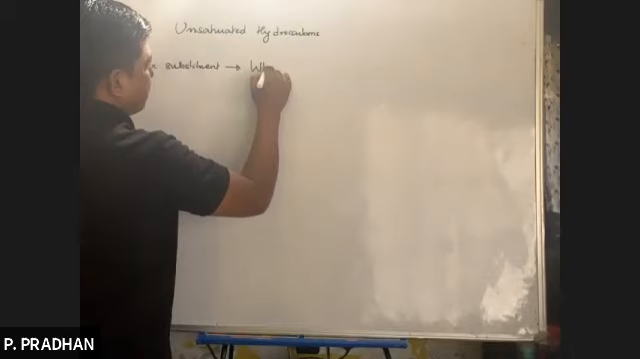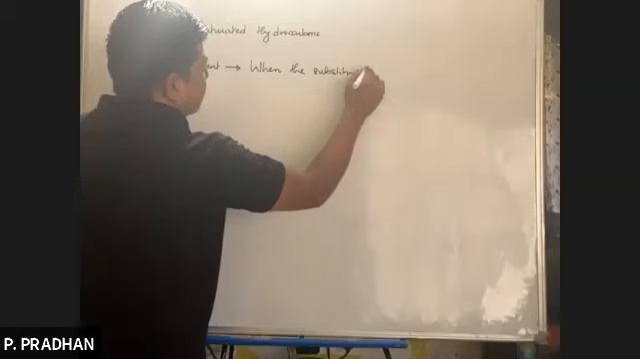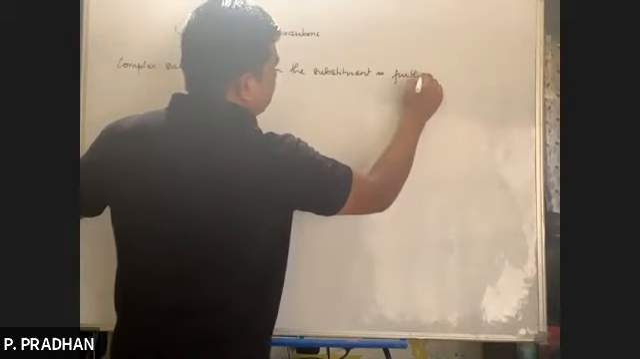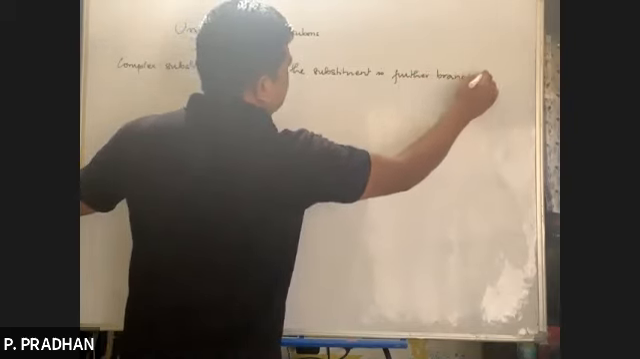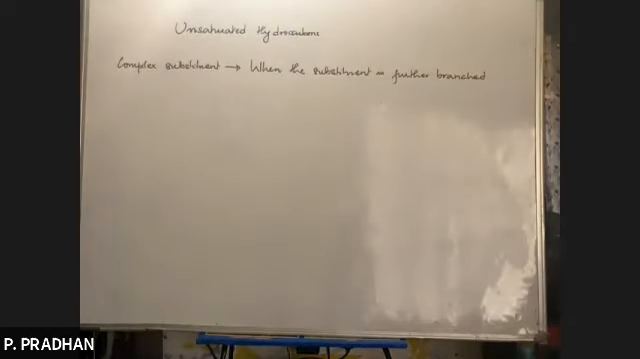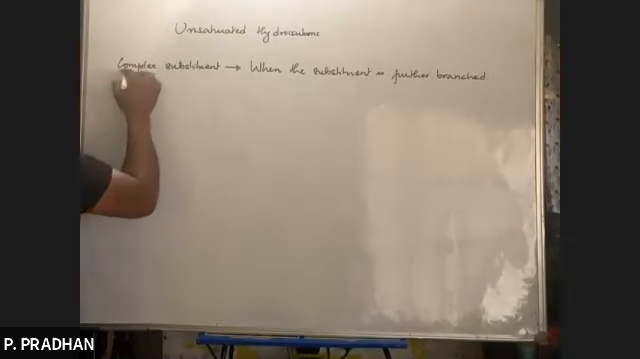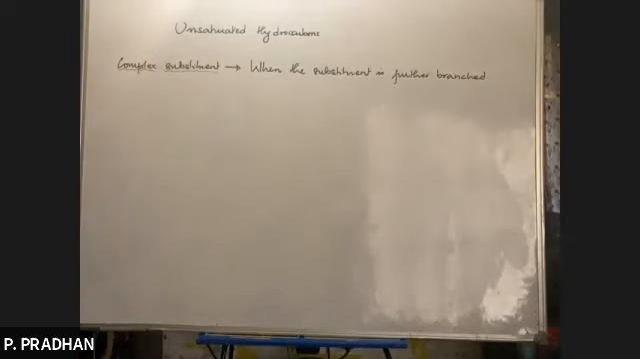So when the substituent is further branched, it is known as a complex substituent. Okay, when the substituent is further branched, it is known as a complex substituent. So what does this mean? Okay, just pay attention.